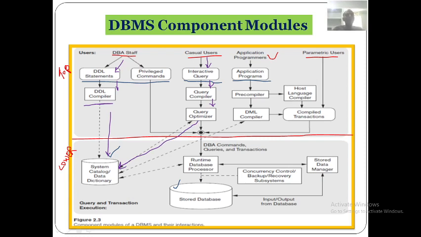As I told, whenever you ask for the date of birth of a student, the query optimizer will first interact with the catalog and search whether the date of birth field is there in the student database. If it is there, it will interact back with the query optimizer saying that it exists. If it is not there, it will tell that it is not there.